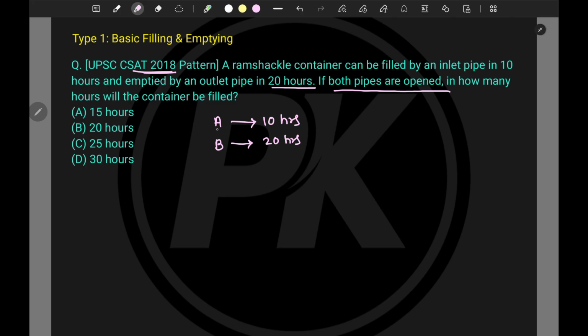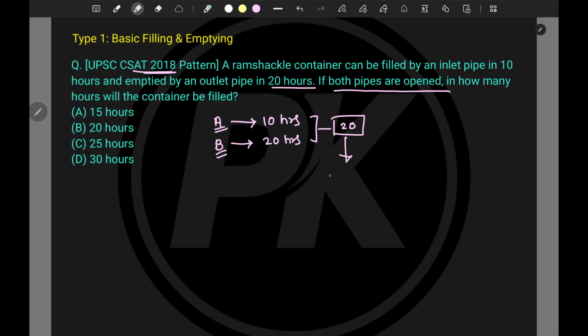Now let's say A was doing a particular work in 10 hours and B was doing a particular work in 20 hours. After that, we calculated the LCM. Now tell me, what is the LCM of 10 and 20? It is 20. This was the total portion of work.